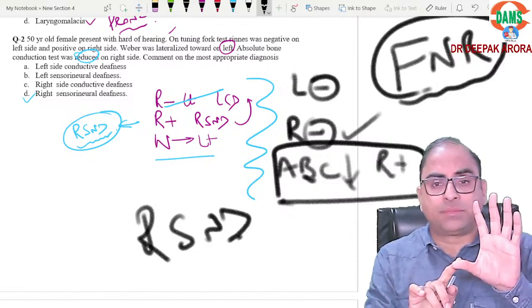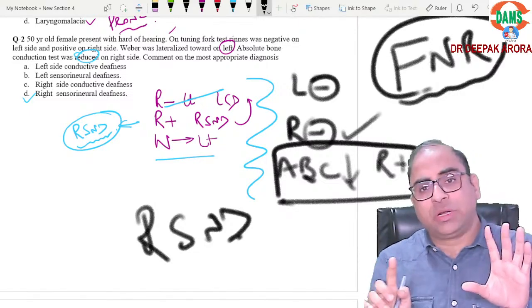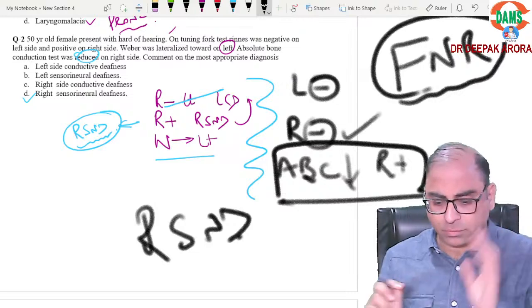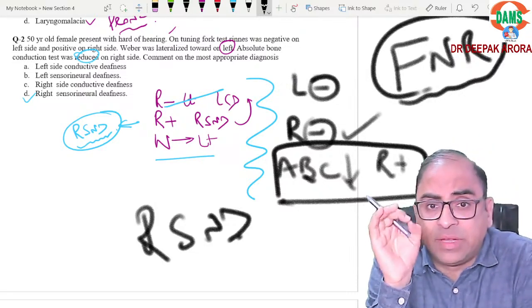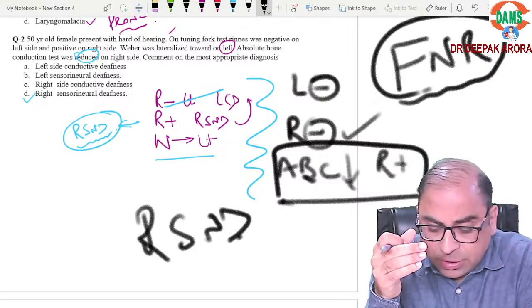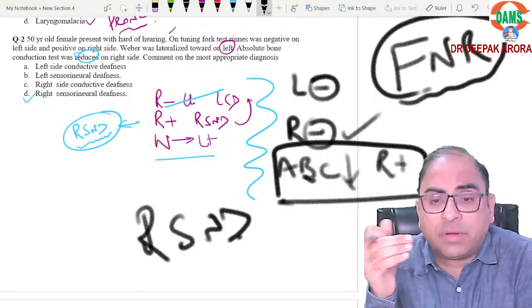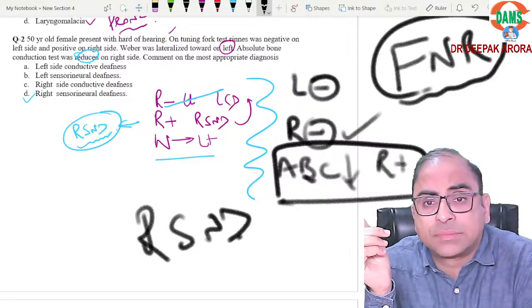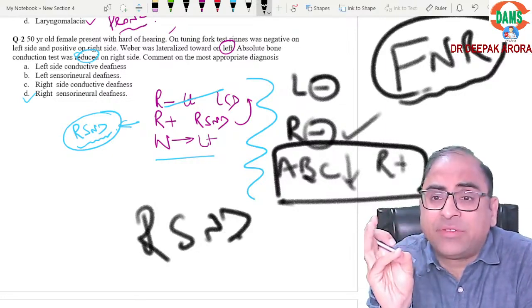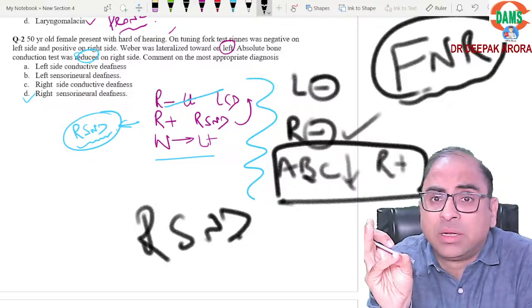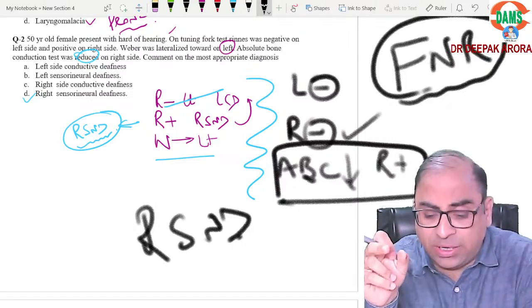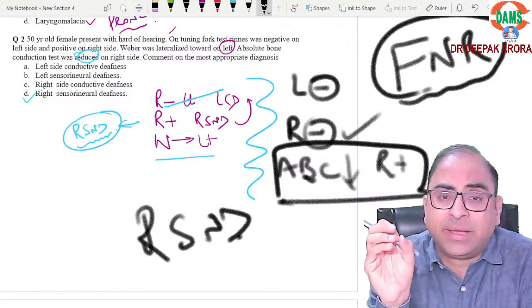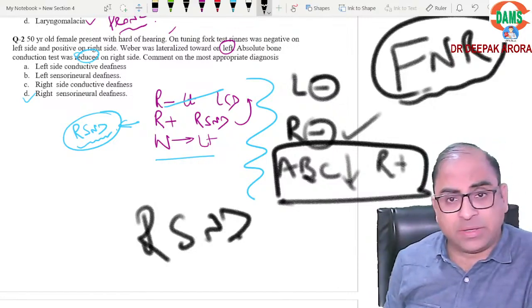Let's revise. Rinne positive: normal, sensory neural. Rinne negative means conductive deafness. False negative Rinne is severe unilateral sensory neural deafness. Then Weber: centralized in normal, lateralized to the diseased ear in conductive, lateralized to the normal ear, the better ear, in sensory neural deafness. Are you comfortable?